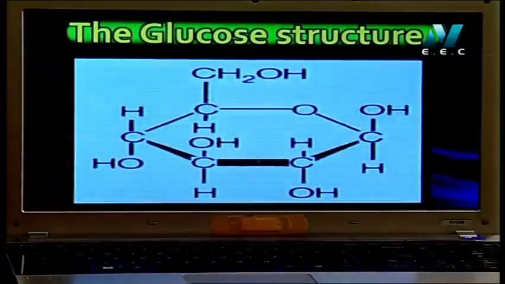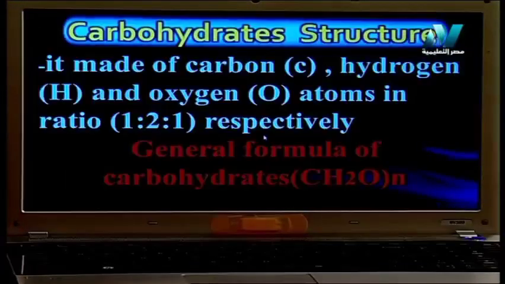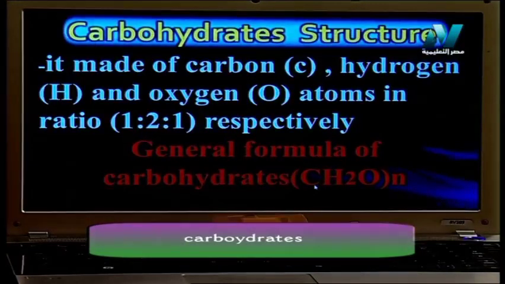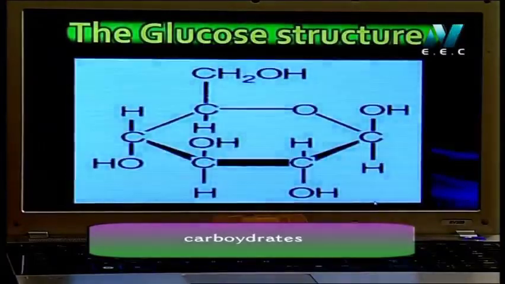It depends on the number of carbons in the molecule. عشان كده احنا كتبنا في الفورمولا هنا n، لأن بعض الكربوهيدرات عندها 5 كربون فقط، اوكي؟ أو 3 أو 4، فبالتالي the number of this formula units can change. يبقى بكرر تاني، the carbohydrate has formula (CH2O)n. I hope you understand this formula. Glucose contains 6 carbons, each carbon connected with 2 hydrogen and 1 oxygen.